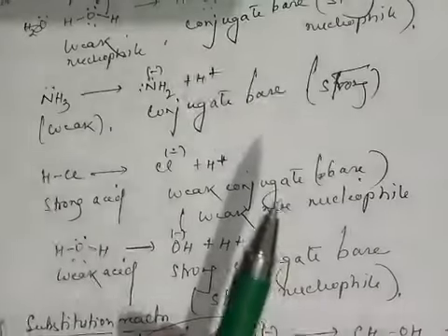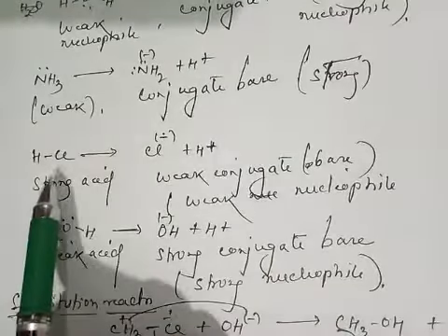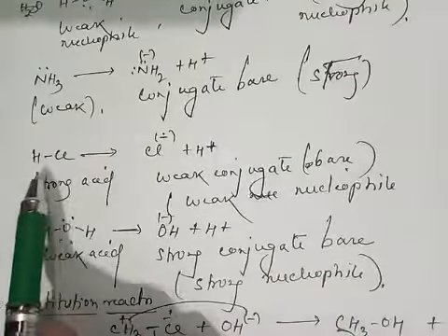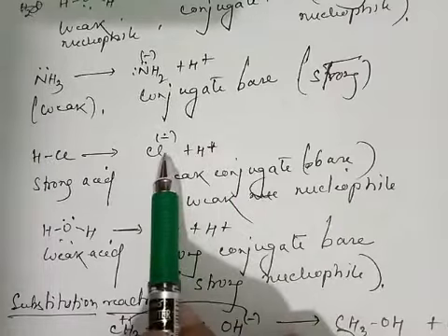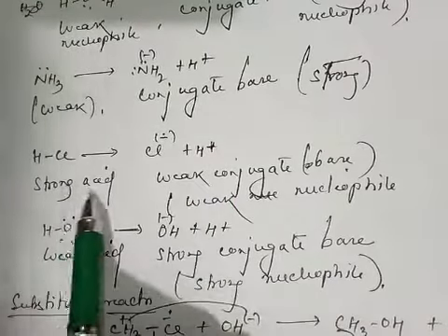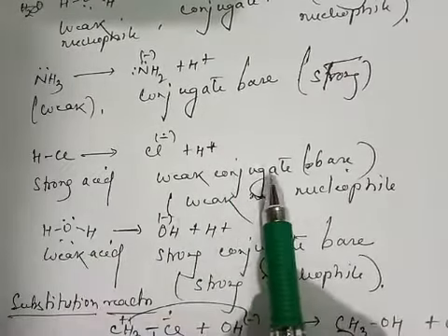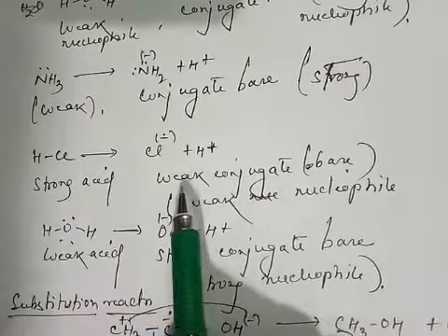So another example is that HCl is a strong acid. So when you remove a proton here, we form chloride. When the acid is strong, the conjugate base formed will be weak.